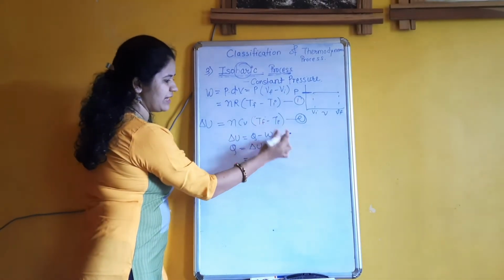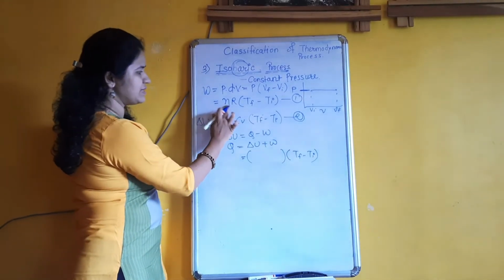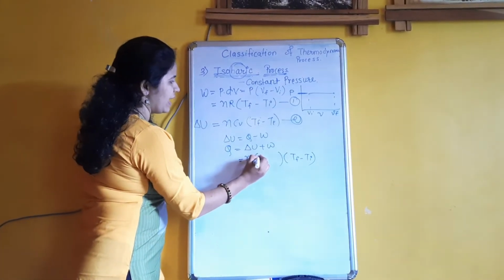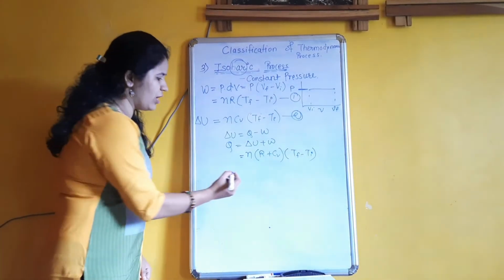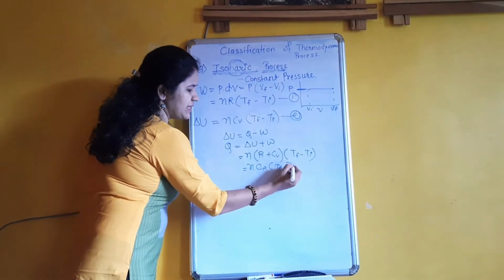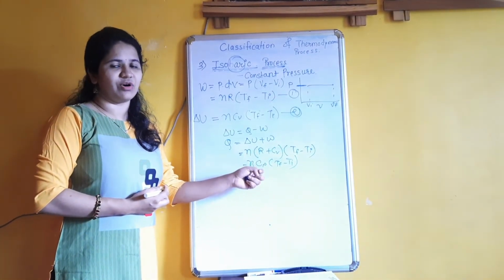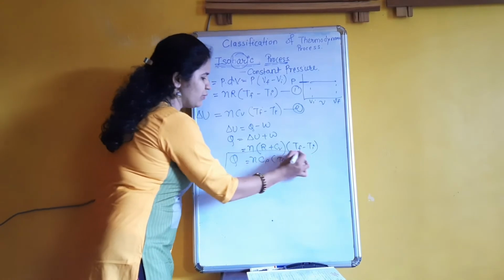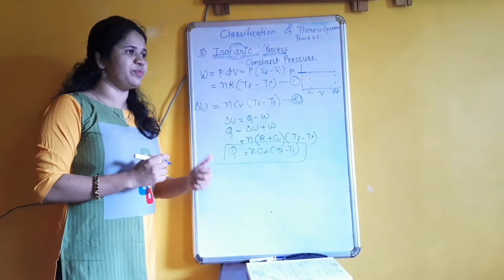Tf minus Ti is a constant, so take it outside and add these two terms, nR plus nCV, where n is common. So R plus CV. This R plus CV is called CP, where CP is the specific heat at constant pressure. This is the equation of Q for an isobaric process.